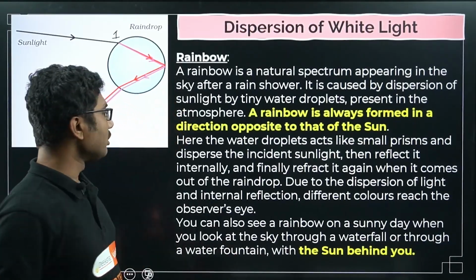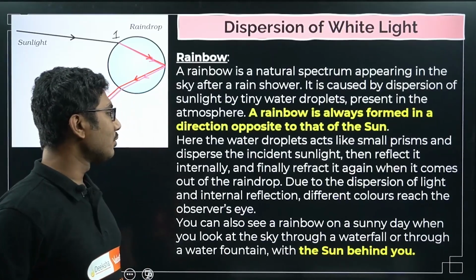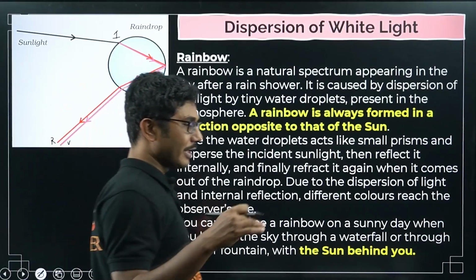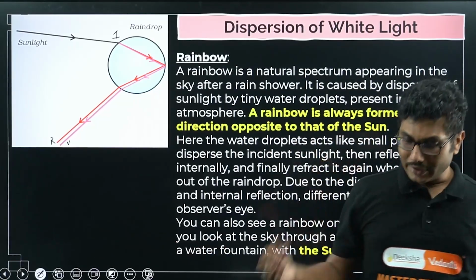You can also see a rainbow on a sunny day when you look at the sky through a waterfall. This is also important. You can see a rainbow if you are visiting a waterfall during a sunny day.